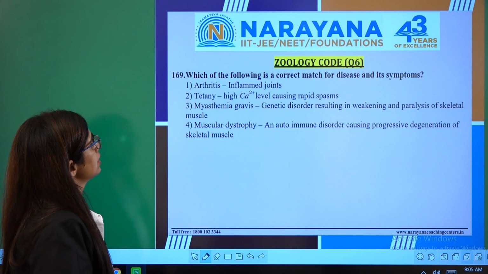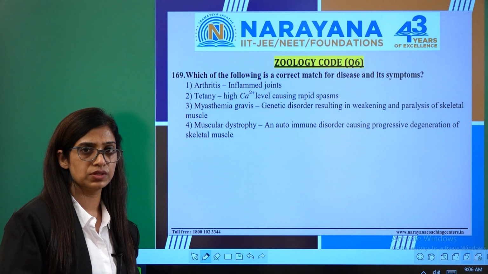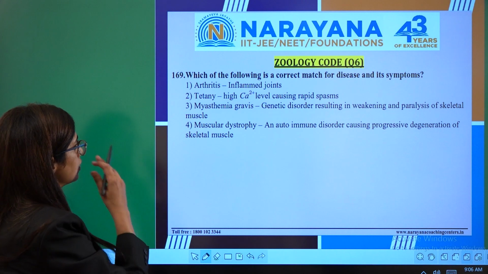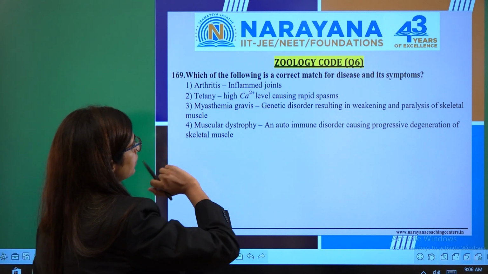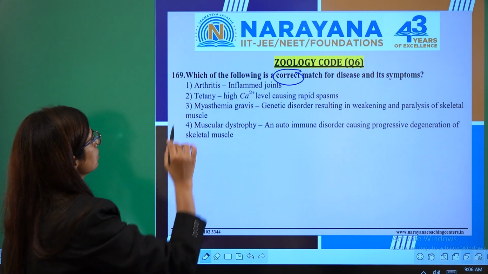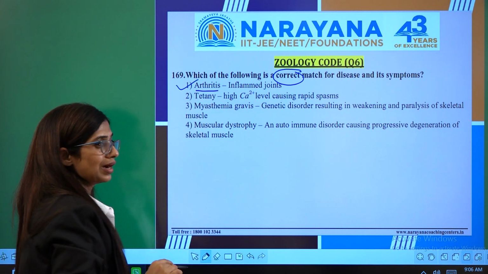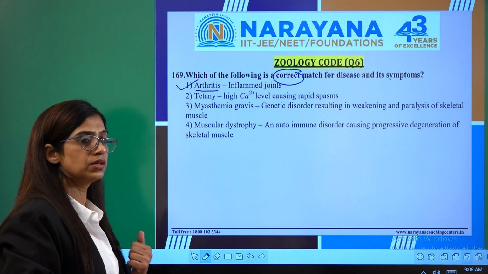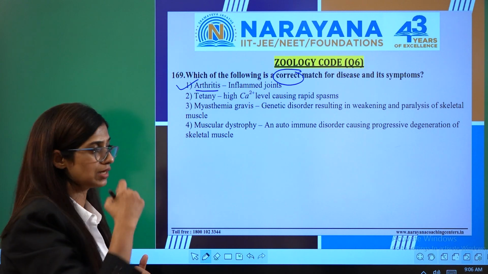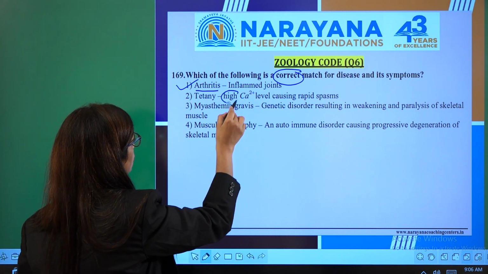In question number 169, which of the following is a correct match for disease and its symptoms? Here some diseases are given. We have to match the diseases with the given symptoms and find out which is right and which is wrong. They have asked for the correct match again, so we have to look for the correct answer. Arthritis means inflammation of the joint. This is right. Itis means inflammation. Wherever you find the word itis, it means inflammation. So arthritis means inflammation of the joints. This is right. Tetany.